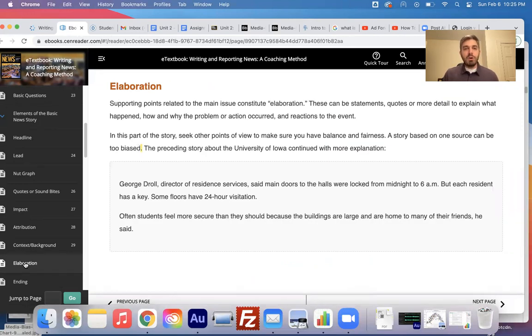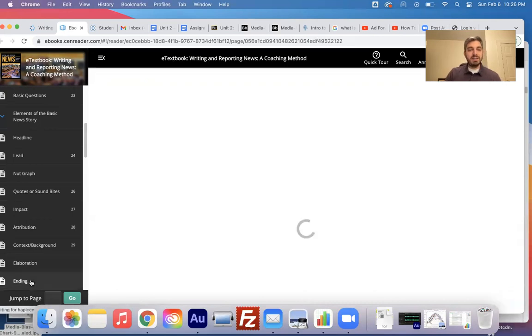Elaboration: supporting points related to the main issue constitute elaboration. These can be statements, quotes, or more detailed information to explain what happened, how and why the problem or action occurred, and reactions to the event. In this part of the story, seek other points of view to make sure you have balance and fairness. A story based on one source can be too biased.